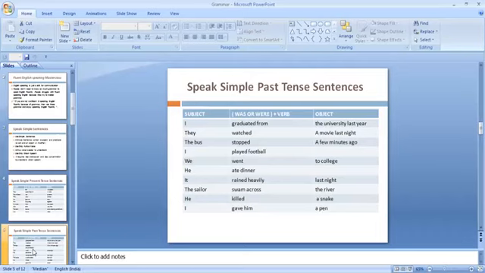I'm not going to show you wh- questions here. I've not used where and when. I've just shown you easy sentences so that you can practice and find yourself confident so that you can speak fluently in English.